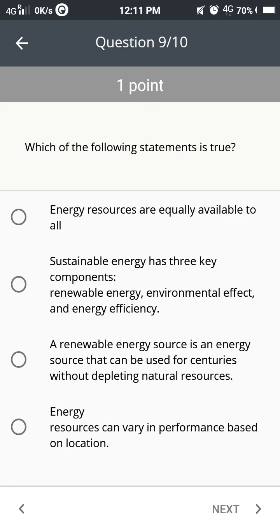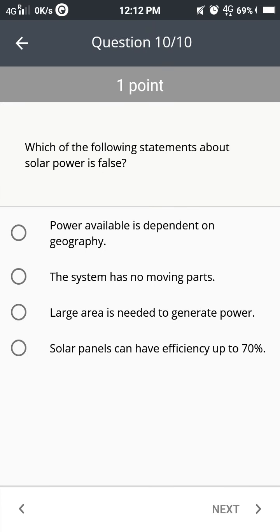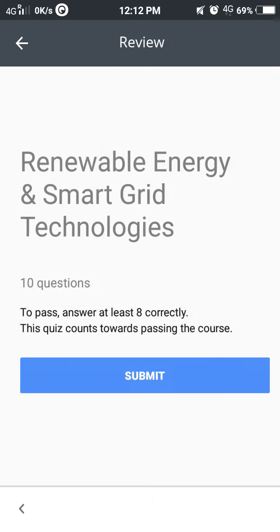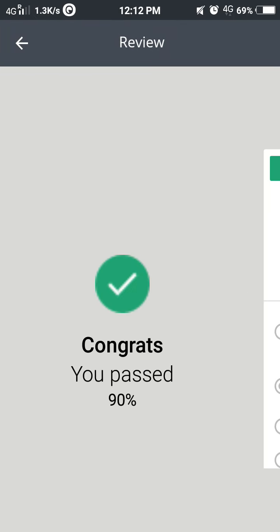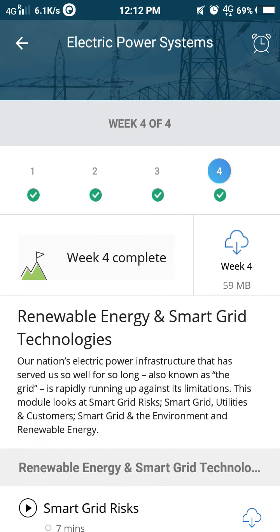Which of the following statements is true? So the answer here is energy resources can vary in performance based on location. Which of the following statements about solar power is false? Solar panels can have efficiency up to 70% is false. So here we are done with our 4-week course of Coursera.